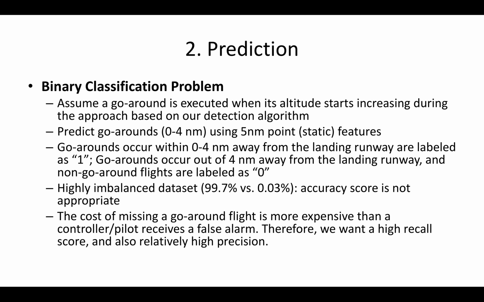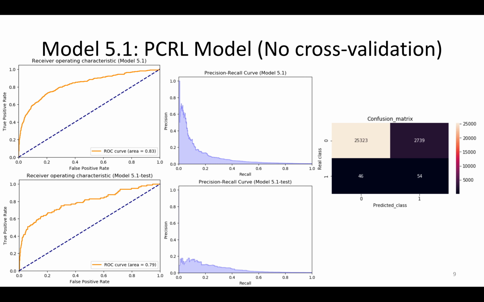Considering that the cost of missing a go-around is more expensive than a controller or pilot receiving a false alarm, I want a high recall score and also a relatively high precision score. For the first model, I plugged in the estimates from the previous model. Since the model is selected based on the significance level, there is no need for cross-validation.